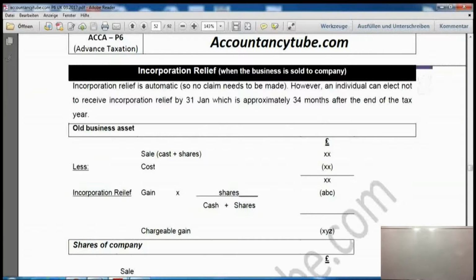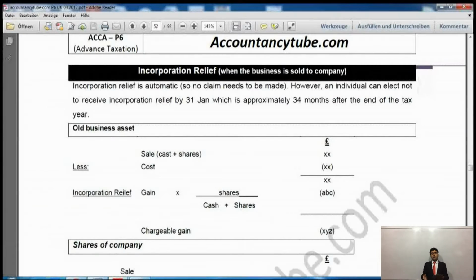Now, could you think of any reason that someone would not want this relief? If we talk about general reliefs, everybody wants the relief. So who would not want it? Yes, there is one reason. This relief is just deferring our gain. We are not avoiding it. At some point in the future, we will have to pay it eventually anyway. So there are some people who think that instead of paying later, it's better to pay it now.